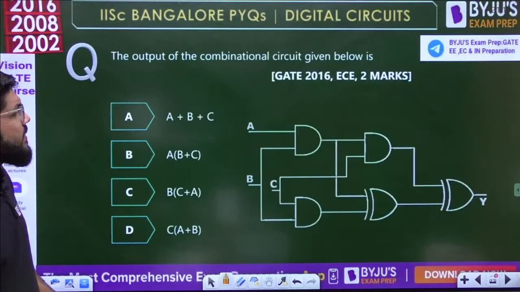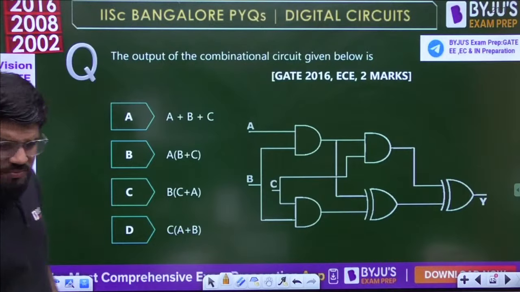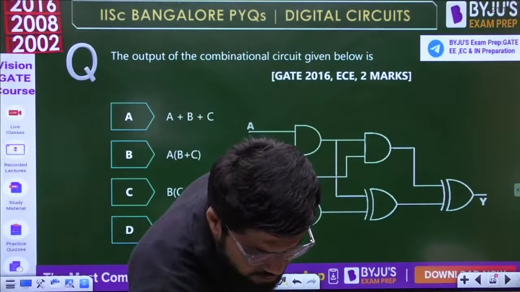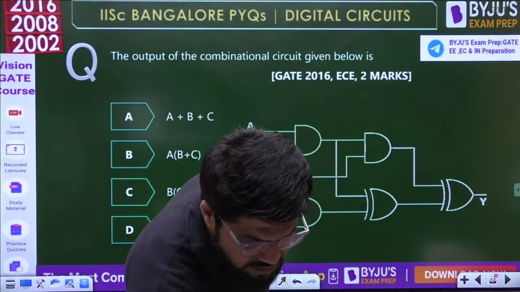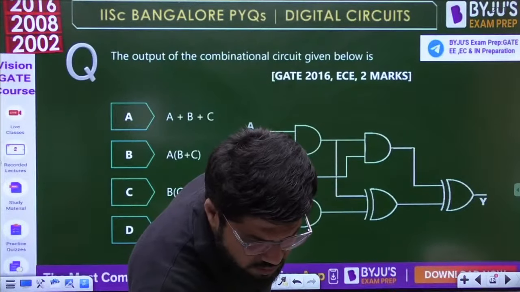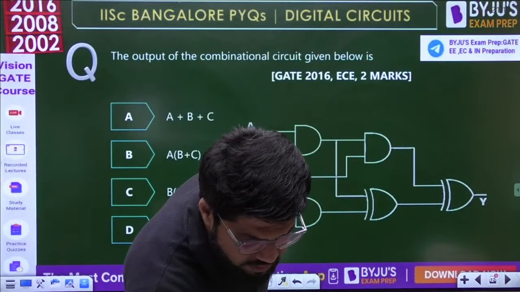Moving ahead to the next question. Okay, 2016 EC, 2 marks. Yaar, ye kuch to error hua hai kya? I just have to check once. Just a moment, guys.